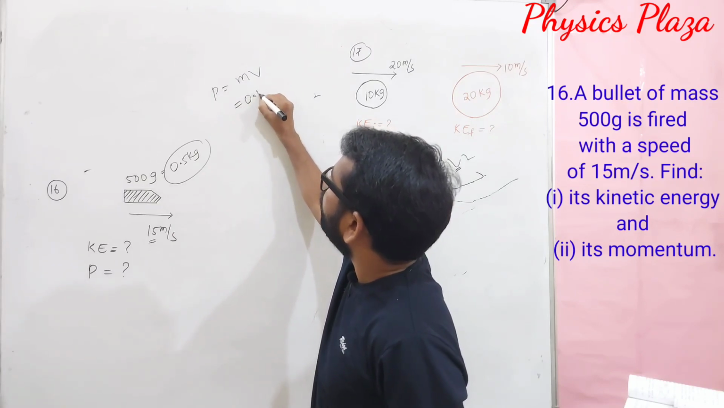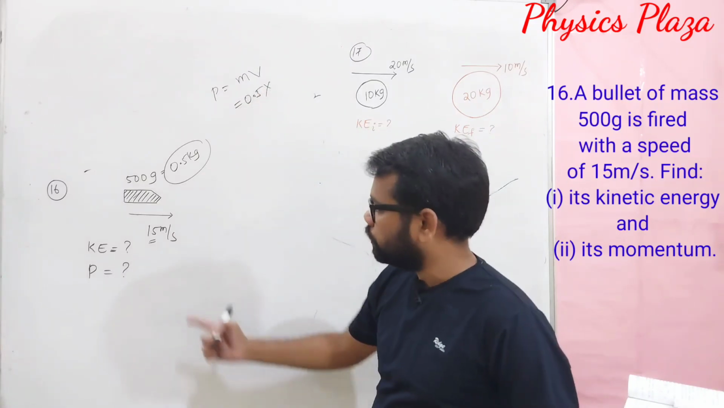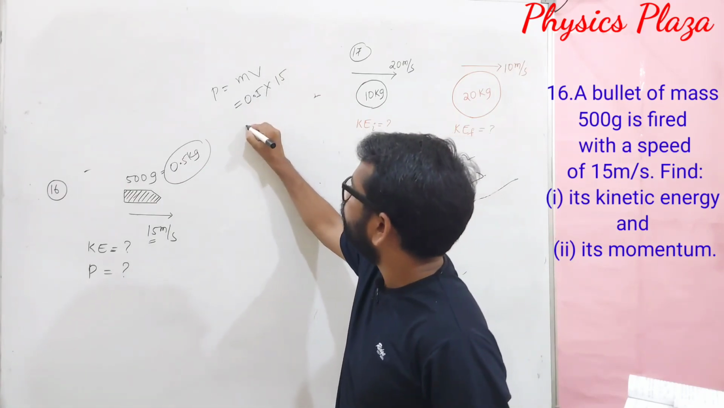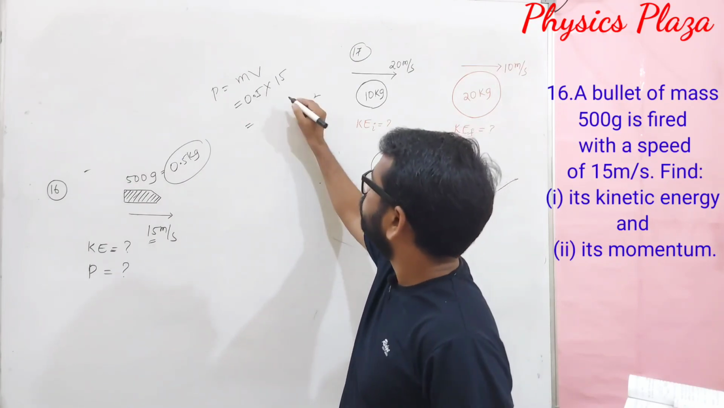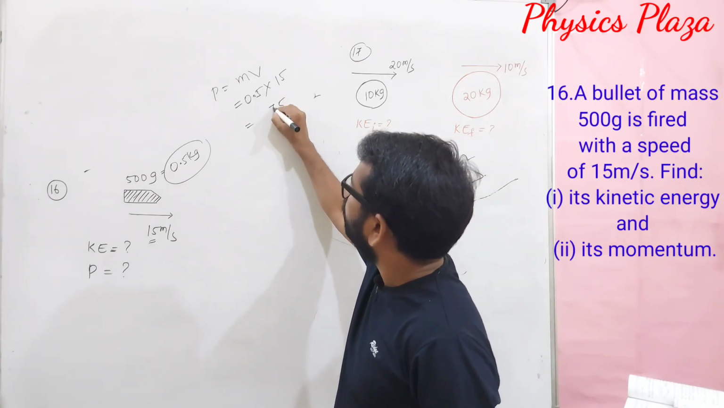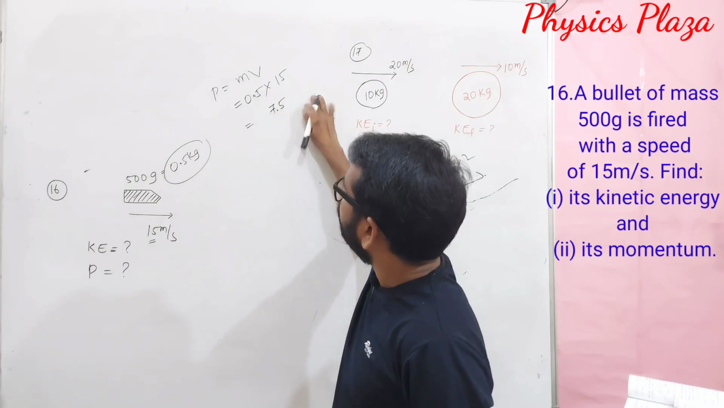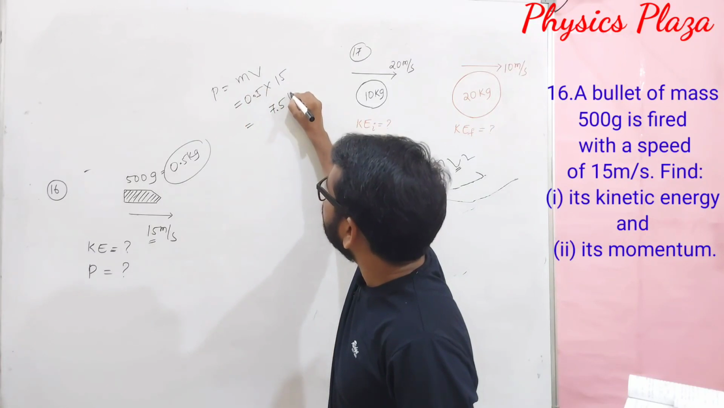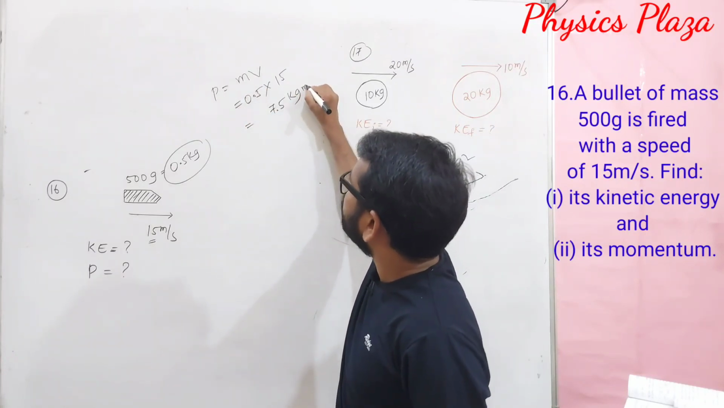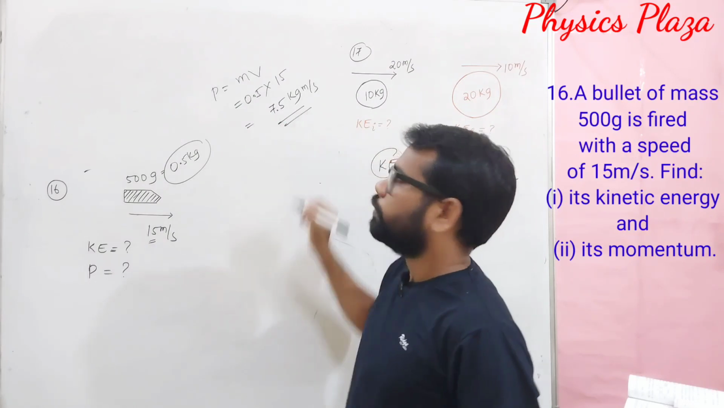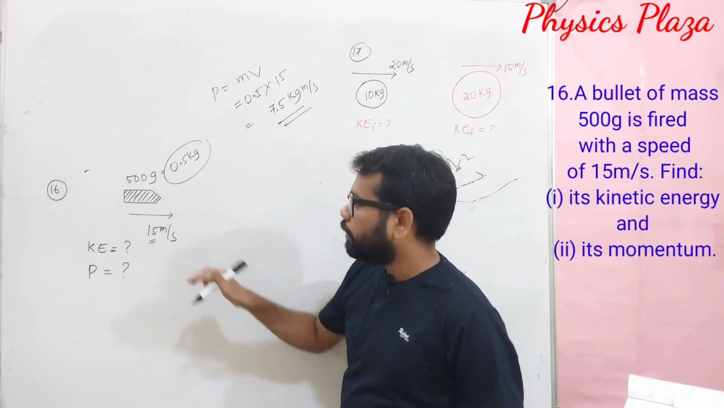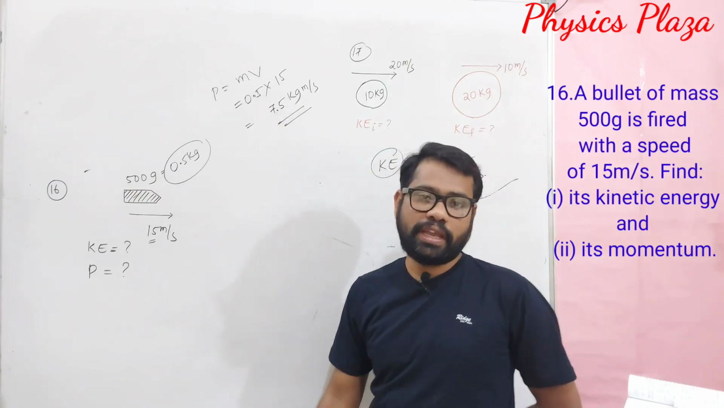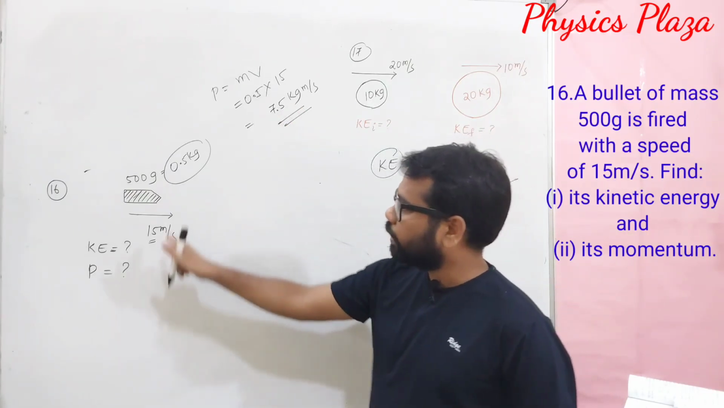Now substitute here. So it is 0.5 into velocity, which is given as 15. So it will be how much? It is 7.5. But 7.5 what units? Mass is measured in kg. Velocity is measured in meter per second. So the bullet with a mass of 500 grams, when it is fired with a velocity of 15 meters per second, has a momentum of 7.5 kg meter per second.